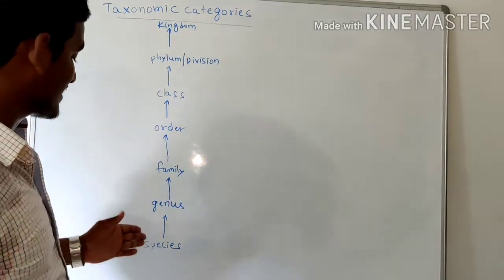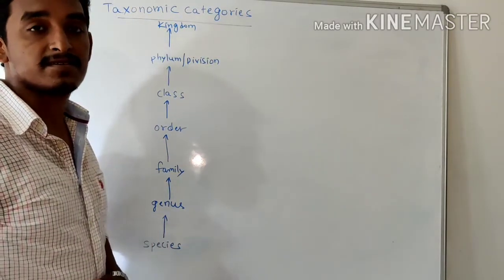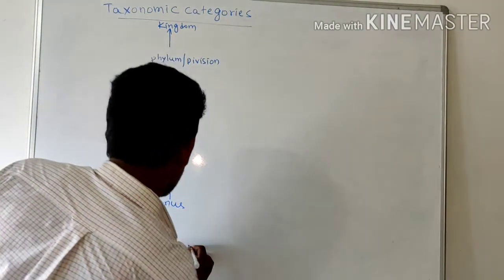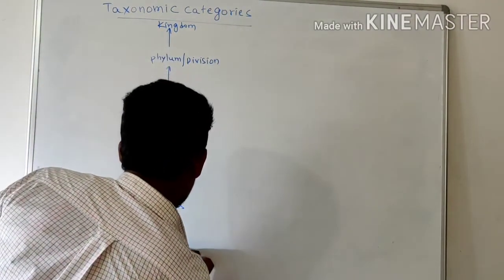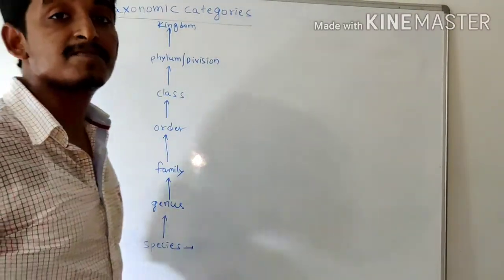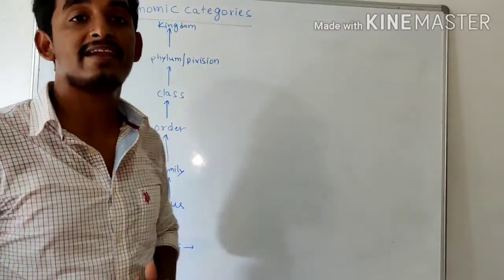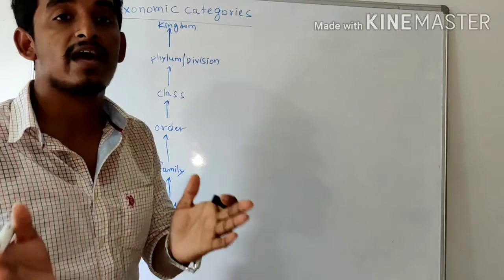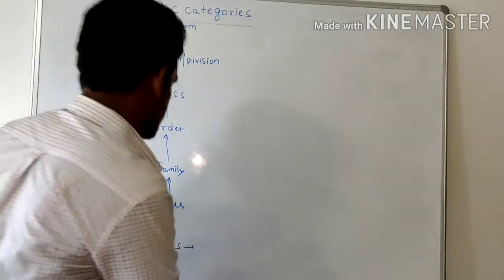First we start with the species. We already discussed species. A group of related individual organisms is called a species.